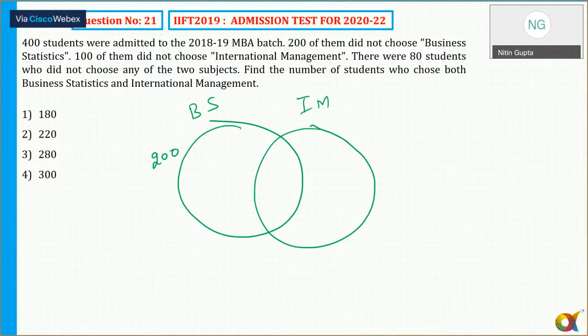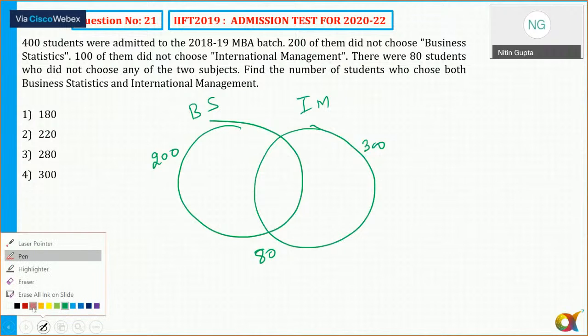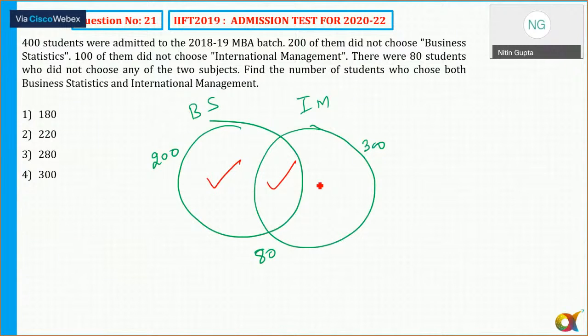Okay. And 100 of them did not choose international management. So how many of them have chosen international management? That is 400 minus 100. There were 80 students who did not choose either. So out of 400, 80 students did not choose any. So the sum of these three values is equal to 320. So basically, business union IM is equal to 300.